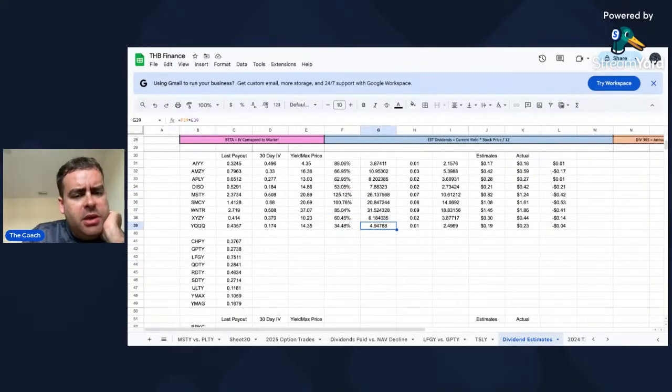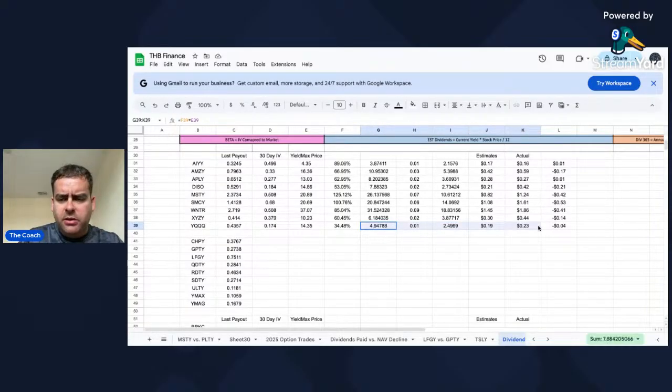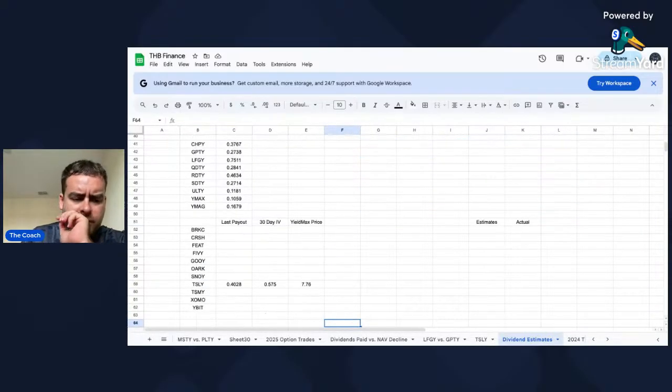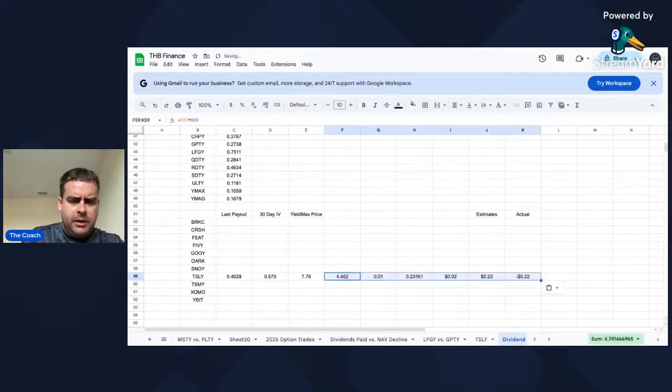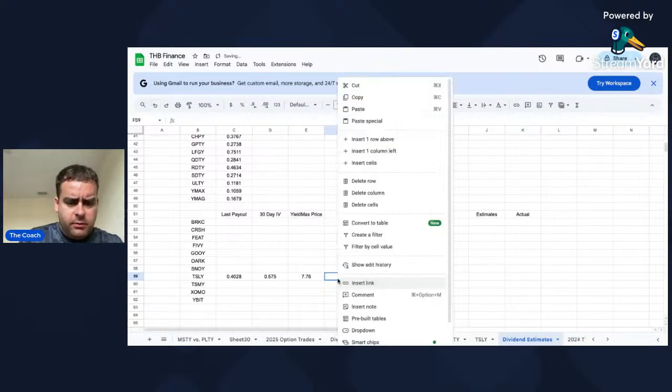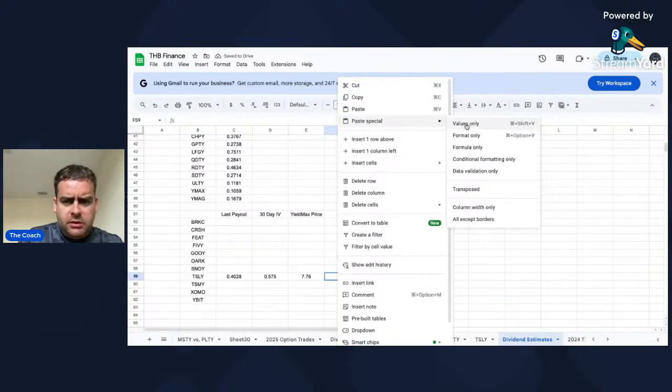And then it's going to be this times this, and then divided by 365. Let me just move these formulas down here so this can be correct. Damn, something's got me. Well, that doesn't work. Paste.